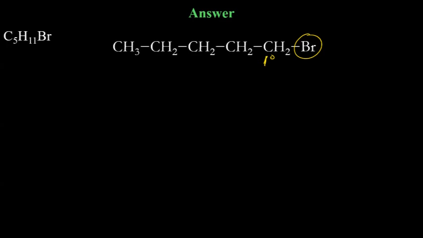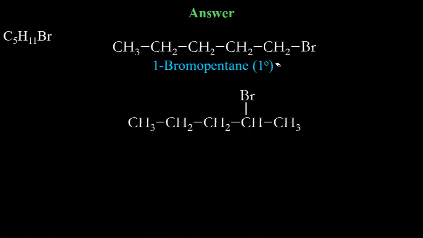Why is this 1 degree carbon? Because this carbon is attached to only one carbon. The 1 degree carbon definition is that the carbon is attached to one or none. None means CH4, for example. So in this case, CH3Br, this is 1 degree, not 0 degree, 1 degree. Definition is one or none. 1 bromopentane, 1 degree.